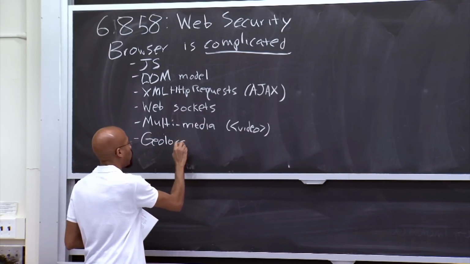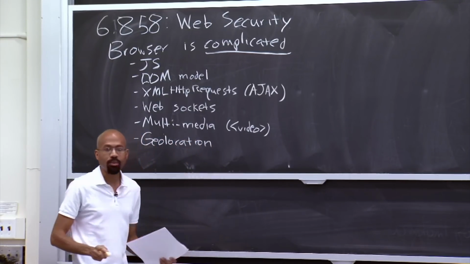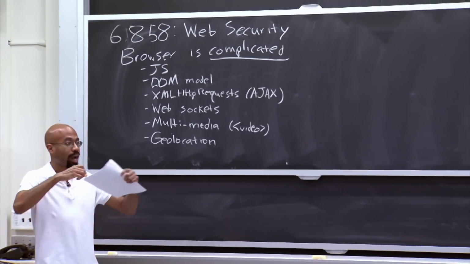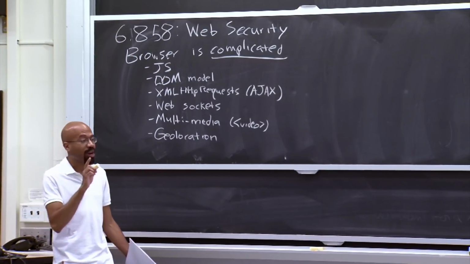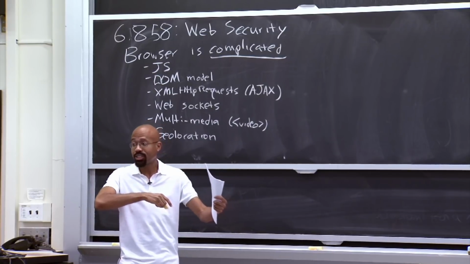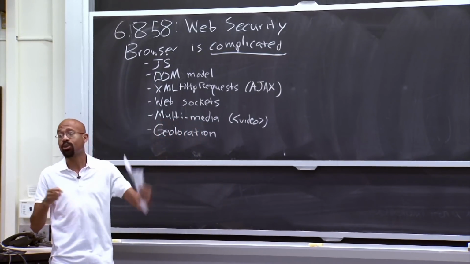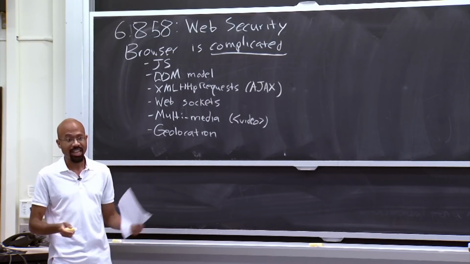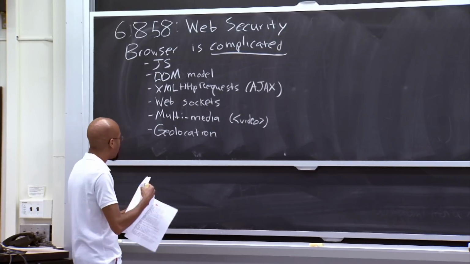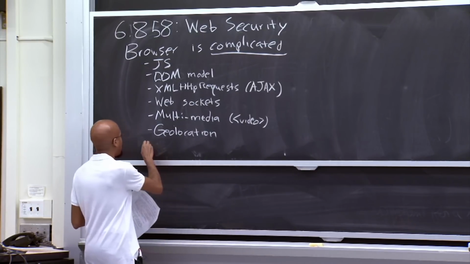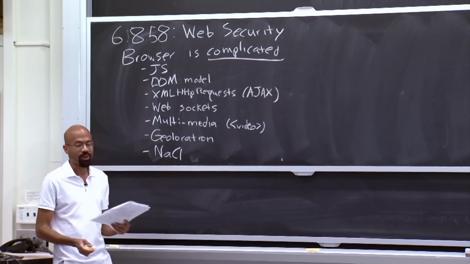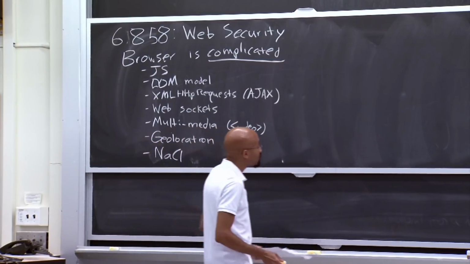Now a web page can actually determine physically where you are. For example, if you're running a web page on a smartphone, the browser can access your GPS unit. If you're accessing a page on a desktop browser, it can look at your Wi-Fi connection and connect to Google's Wi-Fi geolocation service to figure out where exactly you are. That's kind of insane, right? But now web pages can do that kind of stuff. And we've also talked about things like NaCl, for example, which allows browsers to run native code. There are many, many other features that I haven't mentioned here.